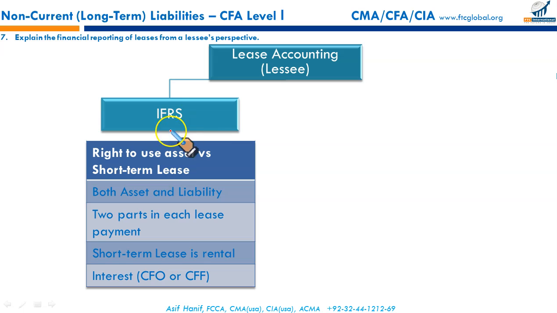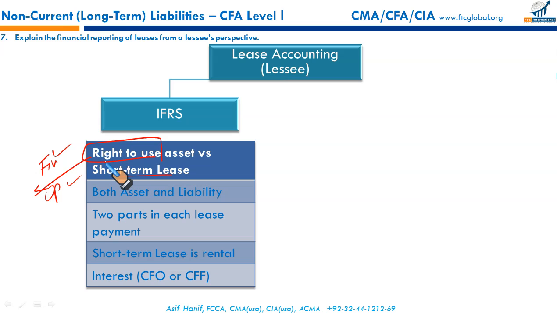Under IFRS, right-of-use asset versus short-term lease. When you say right-of-use asset, this incorporates your finance lease and operating lease. Accounting for finance and operating lease is the same now. Previously, operating leases were just rental payments for a certain leased asset. But now the operating lease accounting and the finance lease accounting are the same. There is a small difference in the treatment of assets under the operating lease.